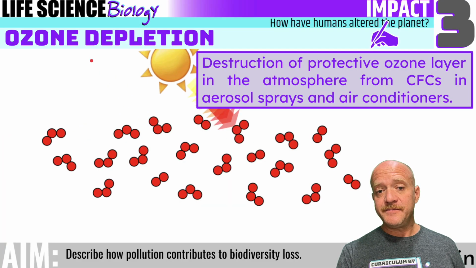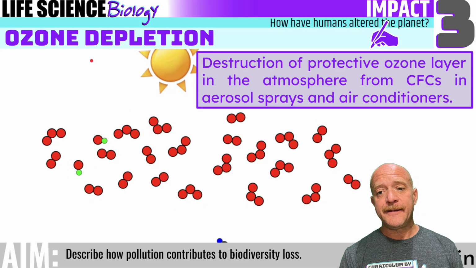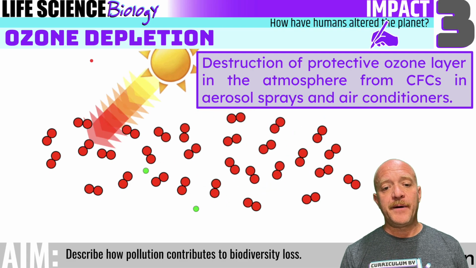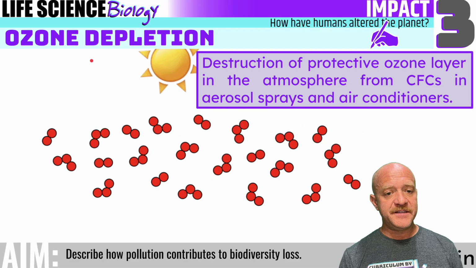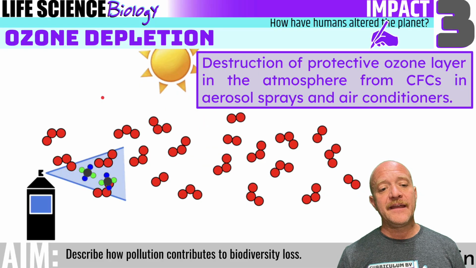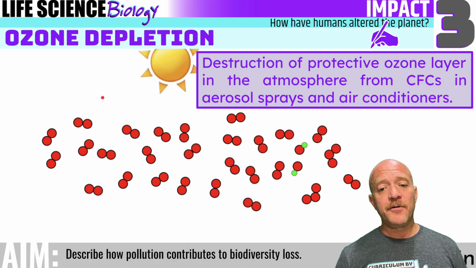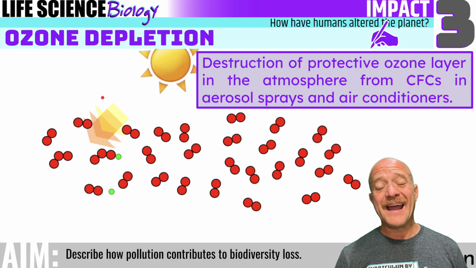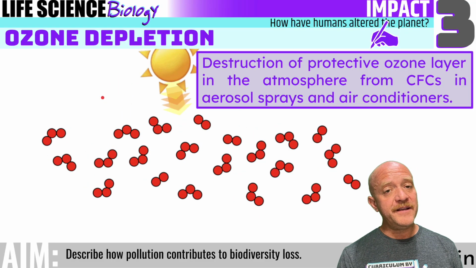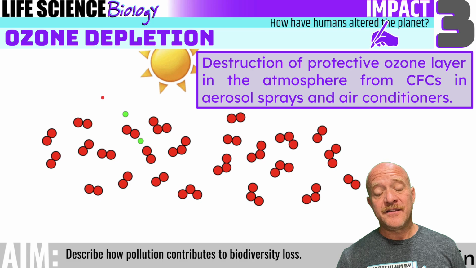So ozone depletion is the destruction of this protective ozone layer in the atmosphere from CFCs in aerosol sprays and air conditioners. So ozone is represented by 3 red dots, O3, you'll see it right here, and the sun's rays can naturally break them apart and they can reform back into ozone. But when you spray these CFCs, they release chlorine atoms, and these chlorine atoms can break up the ozone and make them back into oxygen. Oxygen is very stable. Oxygen likes to be O2. O3 is not very stable, so it doesn't really last that long. So we want to do whatever we can to protect this.